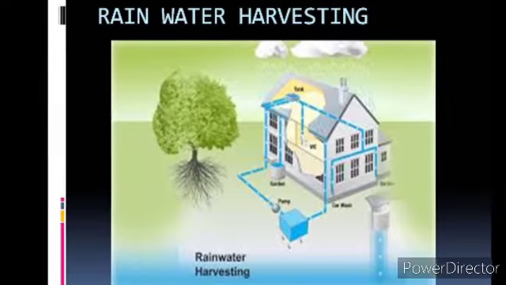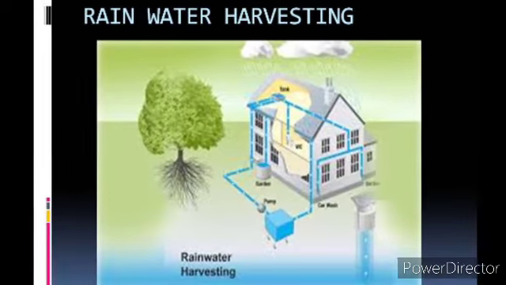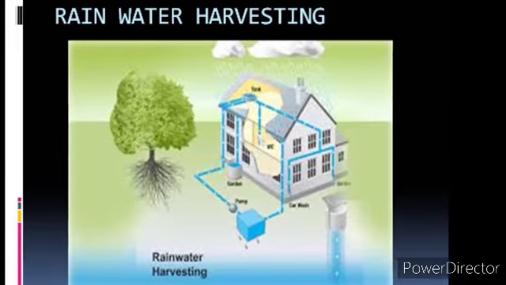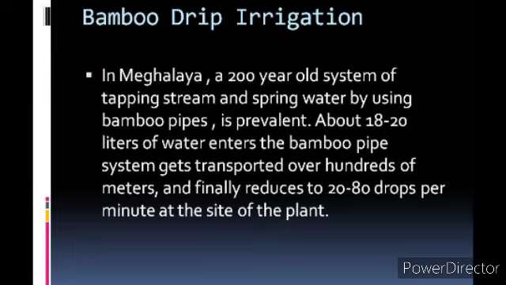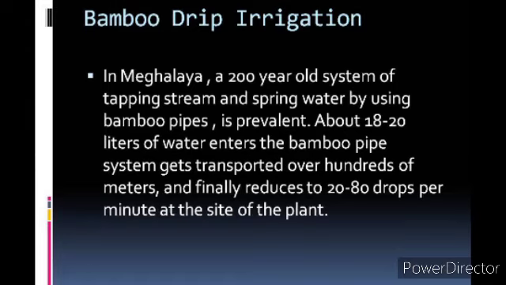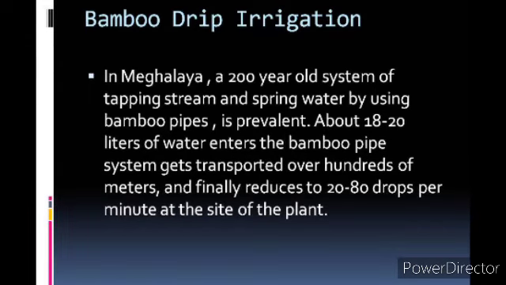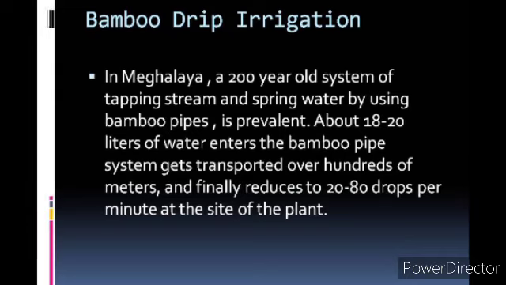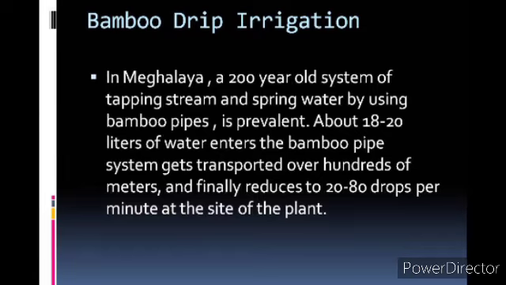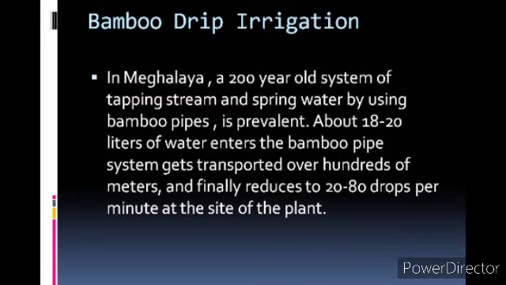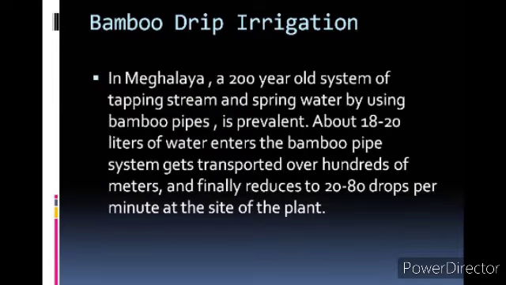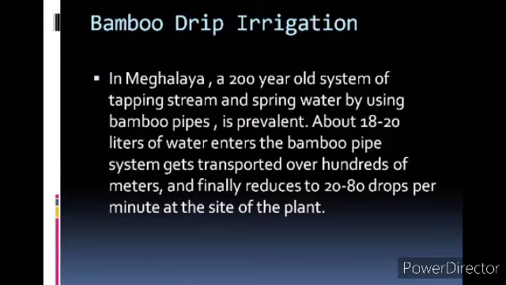So here is a picture of a rainwater harvesting system in a house, a small drawing of how rainwater is being collected. Next is bamboo drip irrigation. This is another method of collecting rainwater. In Meghalaya, a 200-year-old system of tapping stream and spring water using bamboo pipes is prevalent. These bamboos are connected with one another and taken towards different parts of the field for watering. About 18 to 20 liters of water enters the bamboo pipe system and gets transported over hundreds of meters.